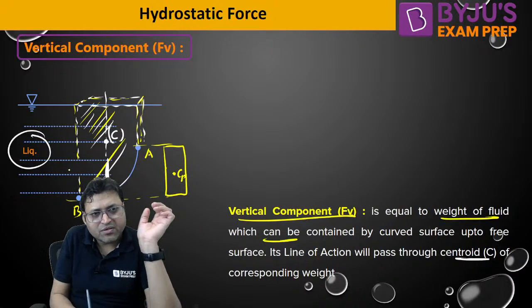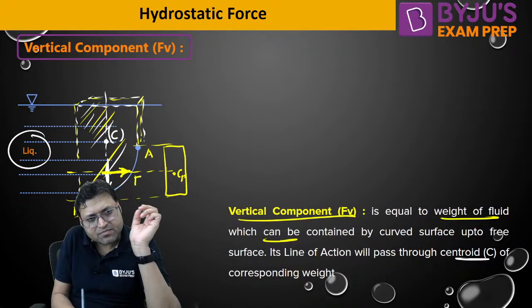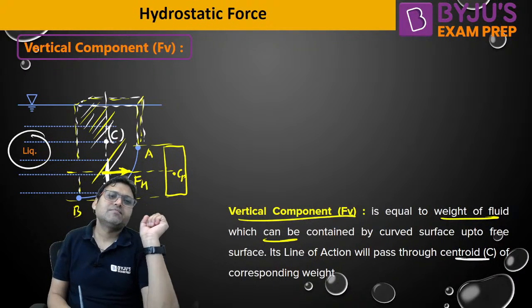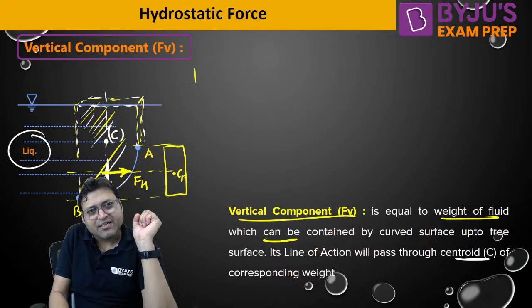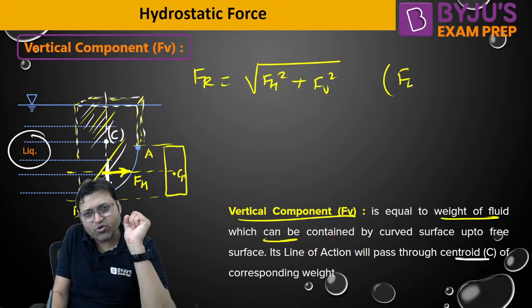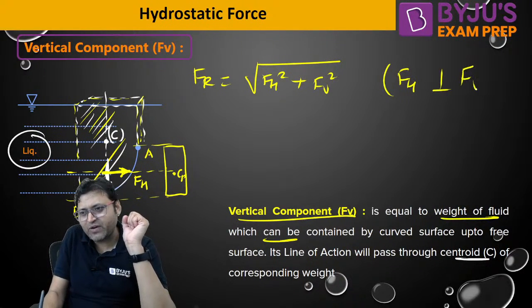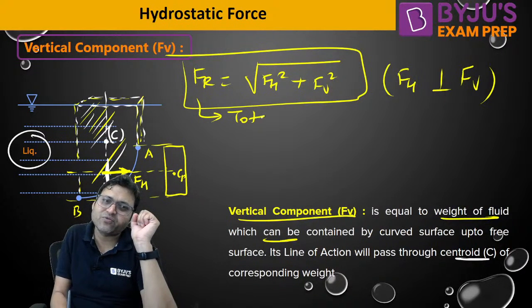This is how FH will be calculated. This is FH. I hope this is clear. And once you get FH and FE, then the resultant force is under root of FH square plus FE square, because horizontal component is perpendicular to vertical component. This is the total or resultant hydrostatic force.